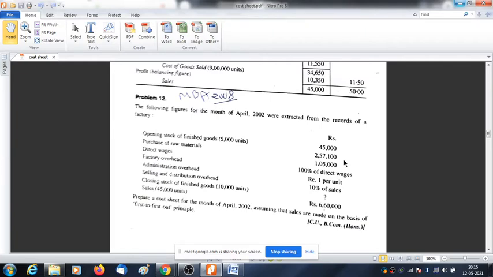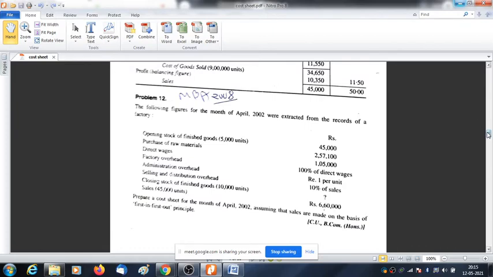So per unit, what's the amount? 5,000 is the unit, 45,000 is the value. So 45 divided by 5, how much is the rate per unit? 9. You agree with me or not? Yes, sir. And then comes closing stock of finished goods. Here remains the problem, and here we need to apply the concept of FIFO or LIFO.